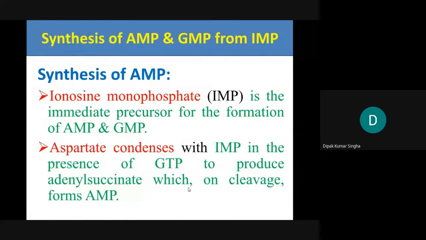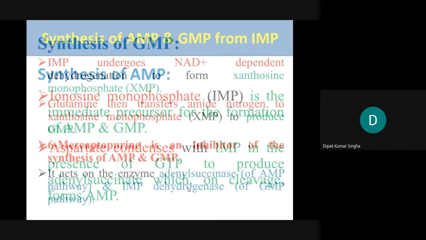Next, the synthesis of AMP and GMP. How? Initially, inosine monophosphate is the compound, then AMP, then finally GMP. Synthesis of AMP: inosine monophosphate is the intermediate precursor for the formation of AMP and also the GMP. So first IMP, inosine monophosphate, then AMP and GMP, that is adenosine monophosphate and guanosine monophosphate. Aspartate condenses with the IMP with GTP to produce adenylosuccinate, which is then cleaved from the AMP. This is the pathway.